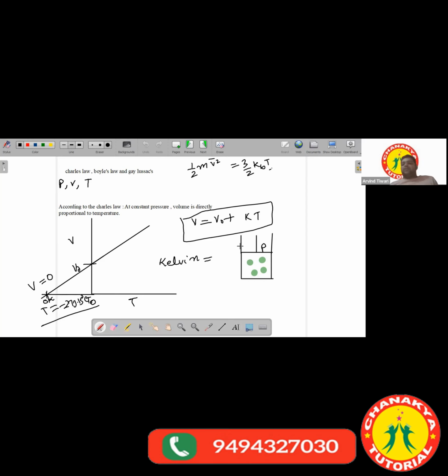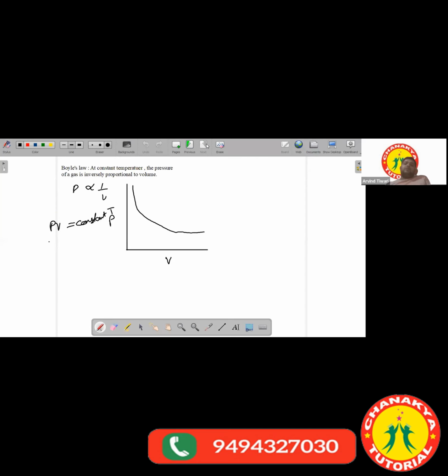If you increase the pressure, if you push the gas, you are doing some work on the gas, and your work done will appear as an increase of temperature or increase of kinetic energy. Okay, so this is our Gay-Lussac's law. It says that at constant volume, the pressure is directly proportional to temperature. So that is our Gay-Lussac's law.